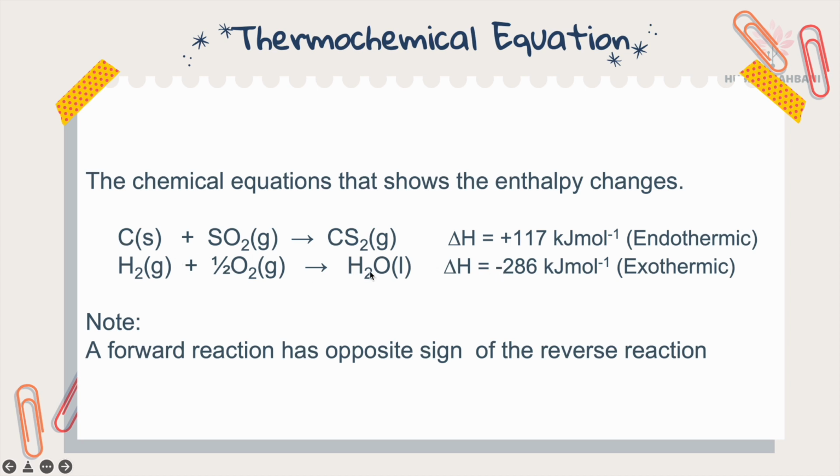If you reverse this, if you make the water the reactant and oxygen and hydrogen gas the products, the sign will be positive. If you reverse the chemical equation, the sign of the enthalpy will be changed. It will be the opposite. A forward reaction has the opposite sign of the reverse reaction.